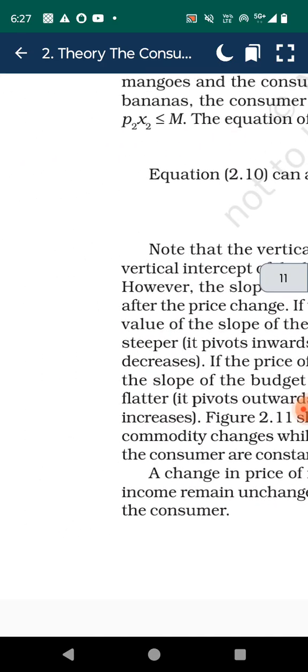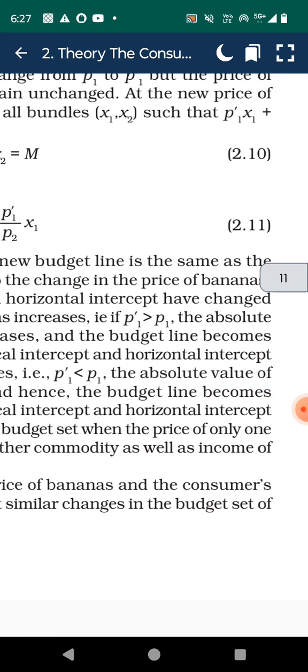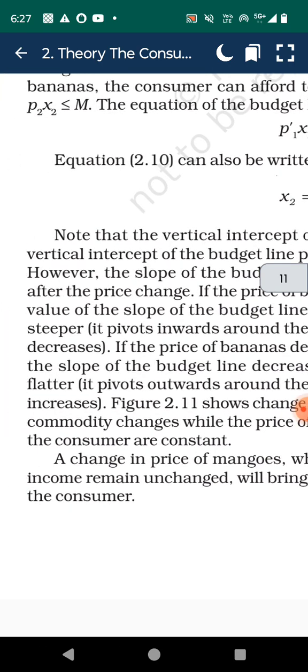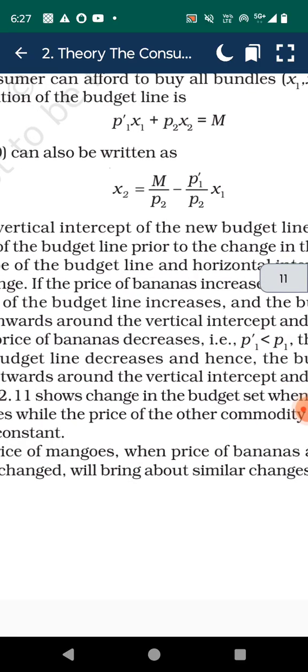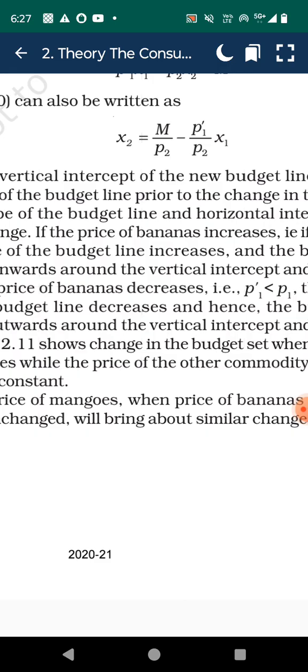At the new price of the banana, the consumer can afford to buy all bundles x1 x2 such that p1 dash x1 plus p2 x2 is less than or equal to M. The equation of the budget line is p1 dash x1 plus p2 x2 equal to M. This equation can be written as x2 equals M by p2 minus p1 dash by p2 x1.